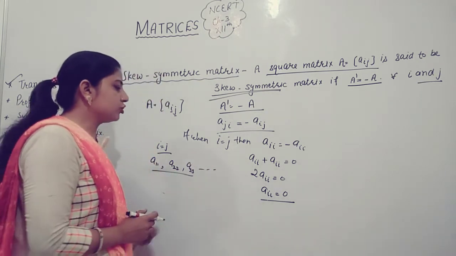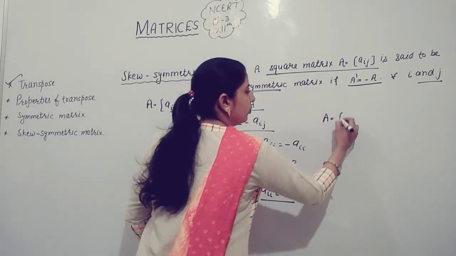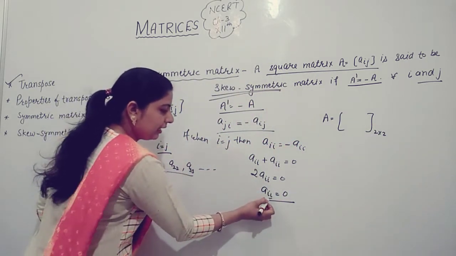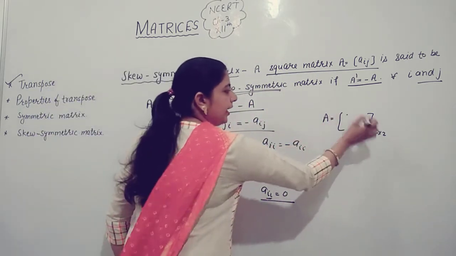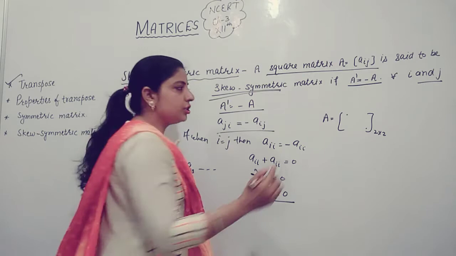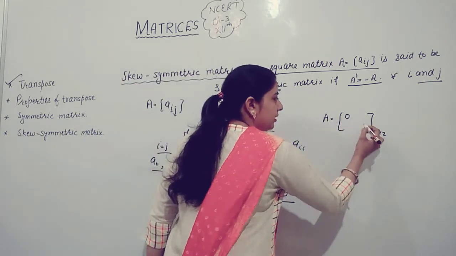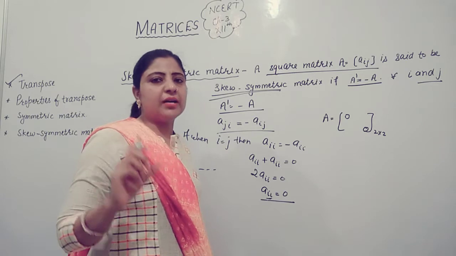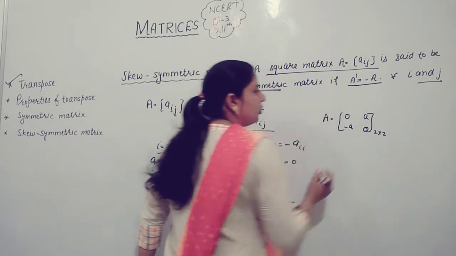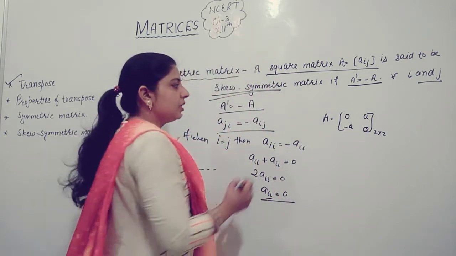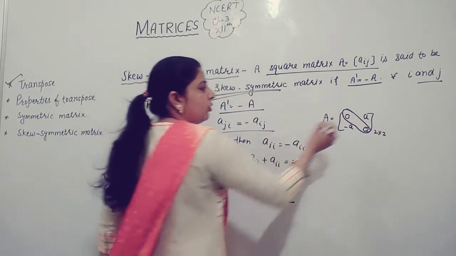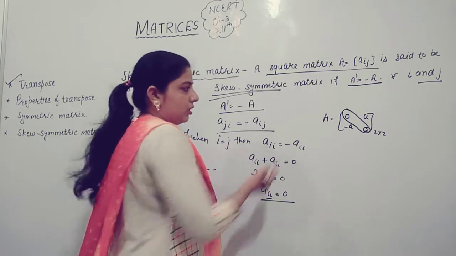If you have a matrix of order 2 cross 2, diagonal elements A11 and A22 are 0. When you form a skew symmetric matrix, always the diagonal elements should be 0 and non-diagonal elements are not equal to 0.